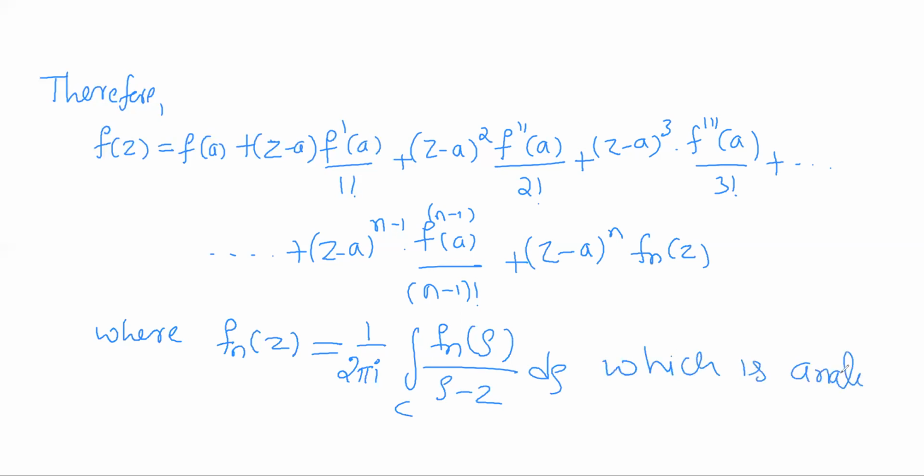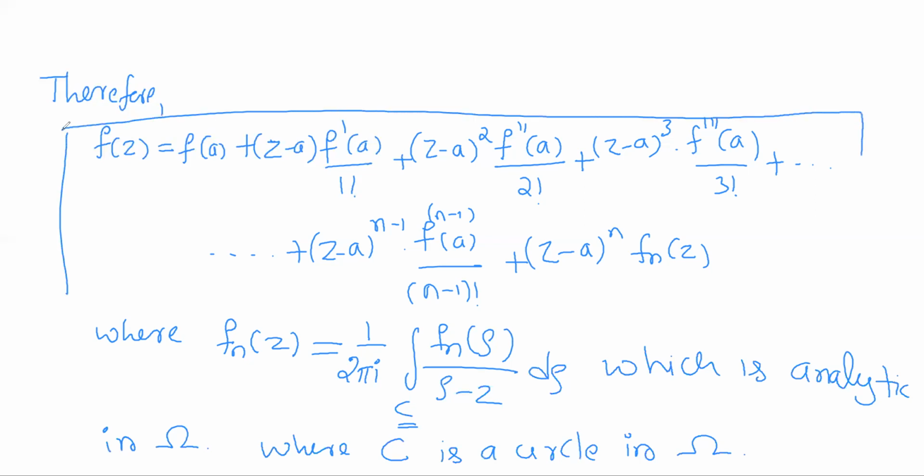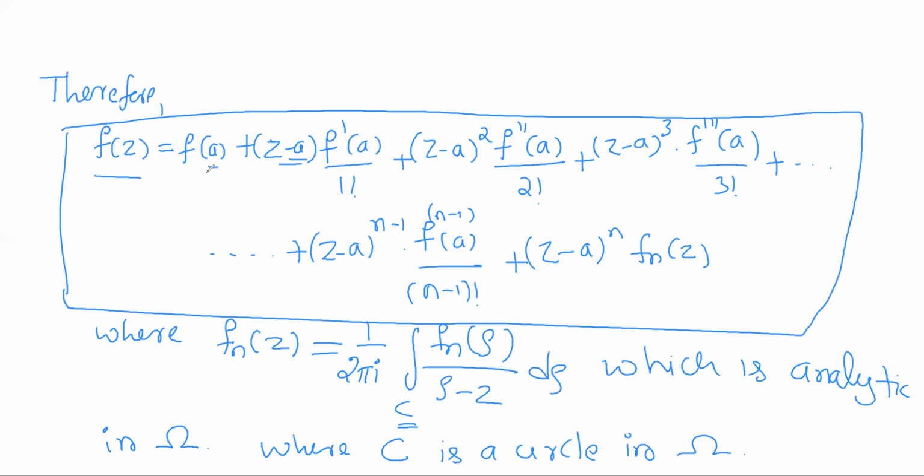which is an analytic function, analytic in region omega, where the circle C is a circle in the region omega. So this representation for the analytic function f(z) using the point a is called Taylor's finite development of f(z) about the point a.